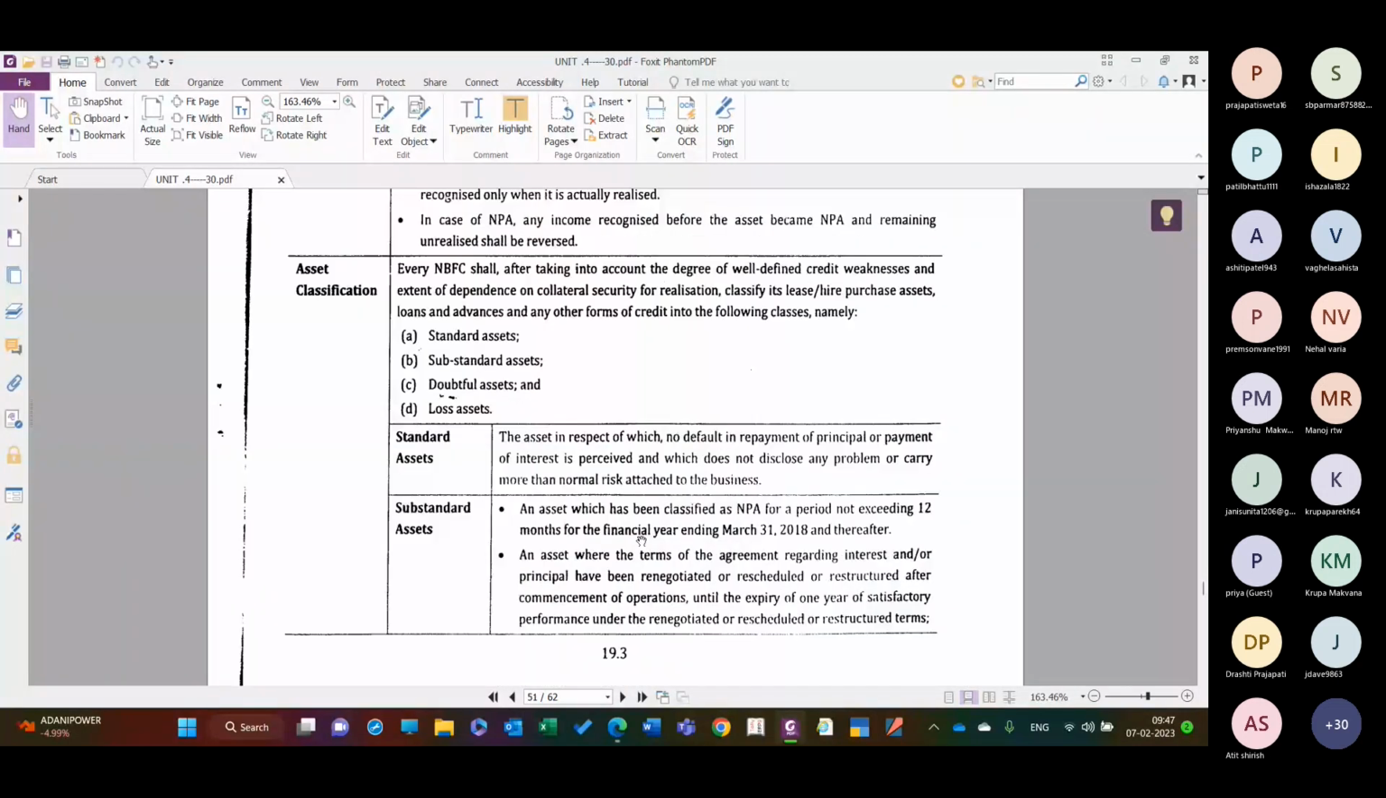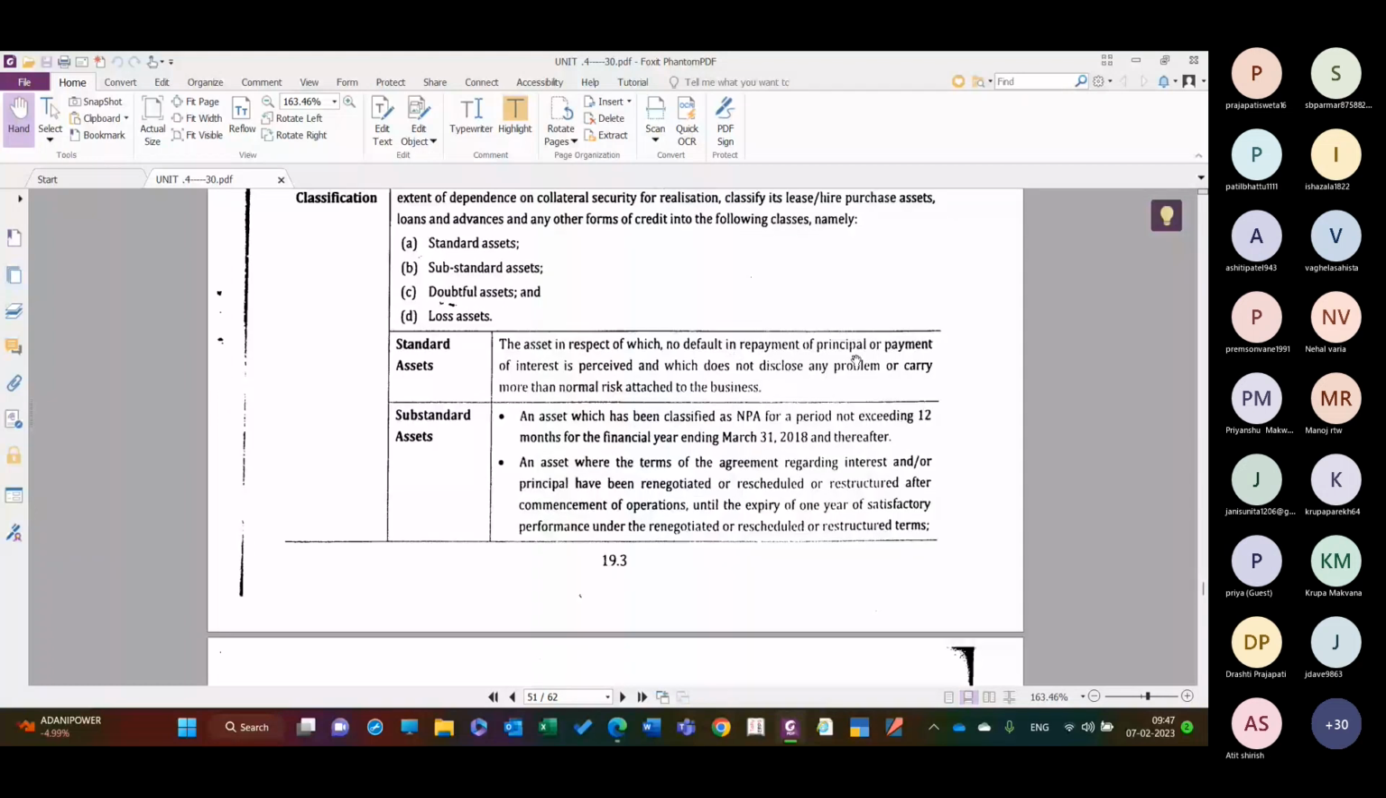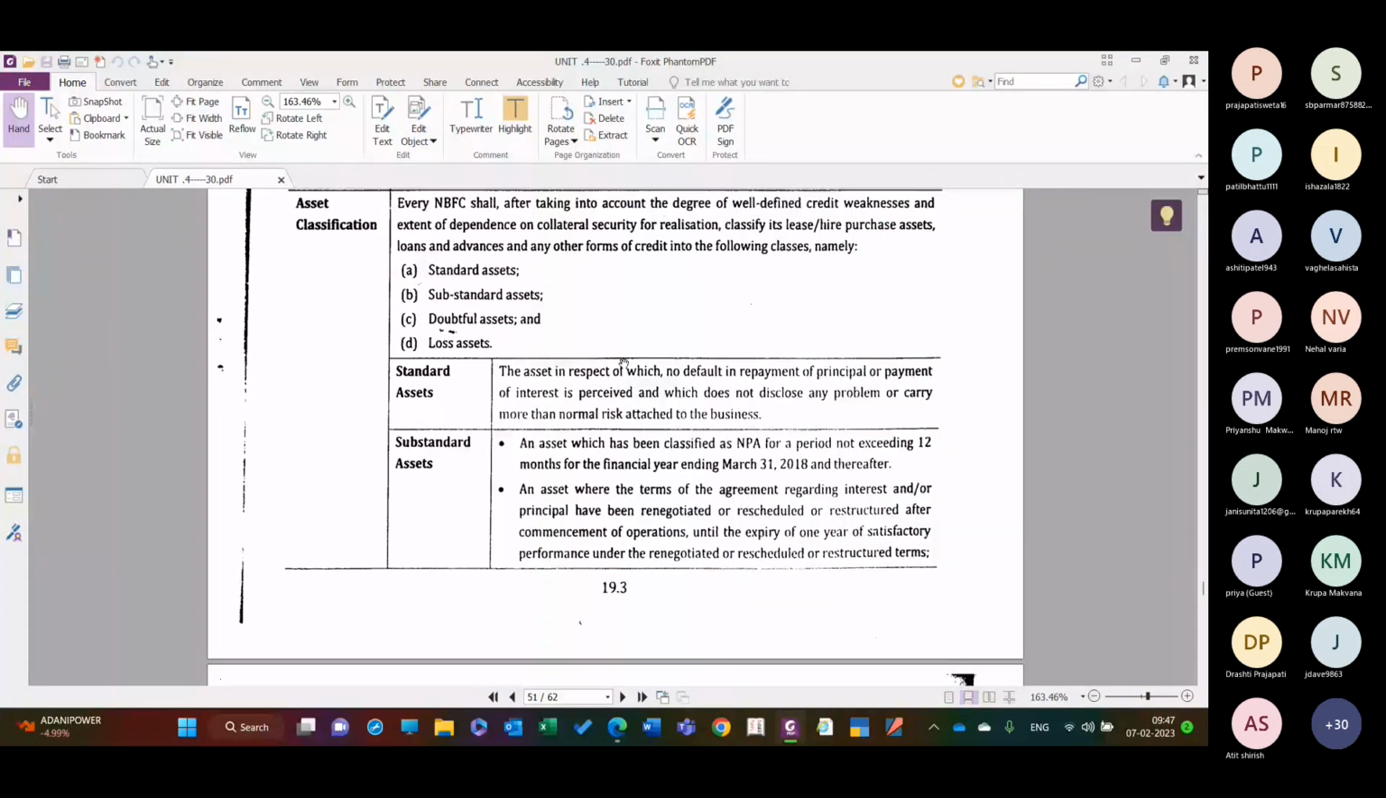So standard assets are assets in respect of which no default in repayment of principal or payment of interest is pursued, and which do not disclose any problem or carry more than the normal risk attached to the business. तो जिसको भी लोन दी गई है, so NBFC ने लोन दी है किसी को, meaning the fund has been lent by the NBFC, for them it is an asset, क्योंकि उसमें से इनकम जनरेट होने वाली है in the form of interest. सो ये उसकी बात है.